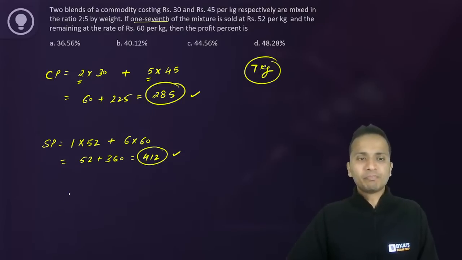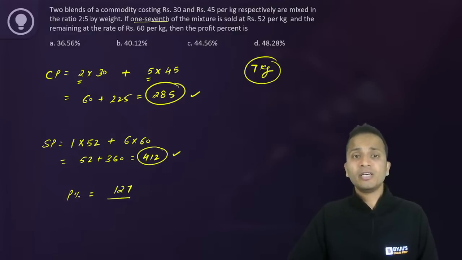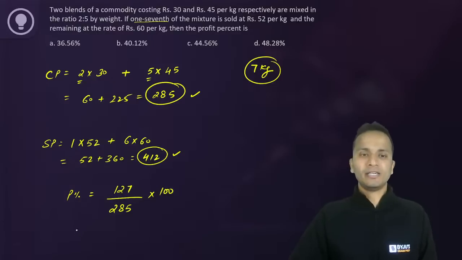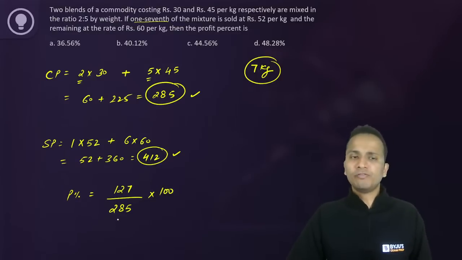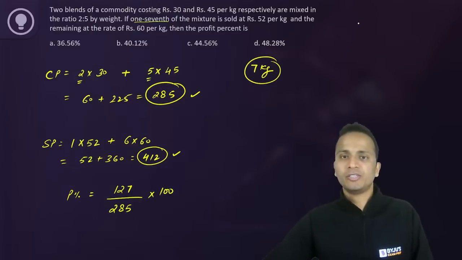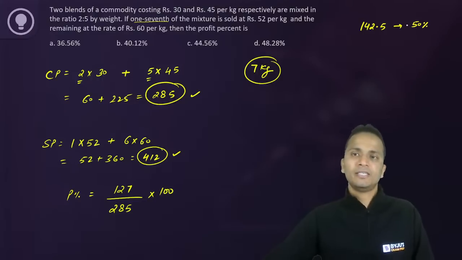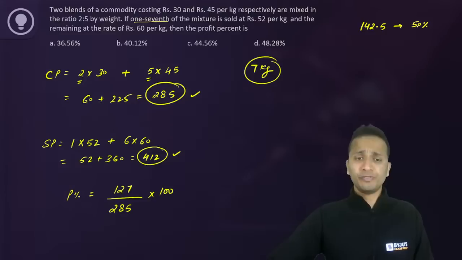Okay. Now profit percentage will be profit. So profit कितने rupees का हुआ है? The difference between these two, 412 minus 285, that is 127. 127 rupees profit over 285 rupees cost price into 100. ठीक है. अब इसको सॉल्व करने का तरीका, 127 is what percentage of 285? Okay. Now 285 का 50 percentage कितना होगा? 142.5. This is 50 percentage.